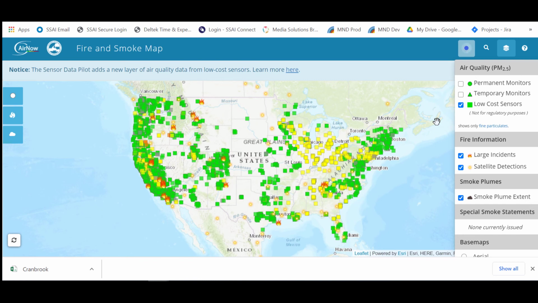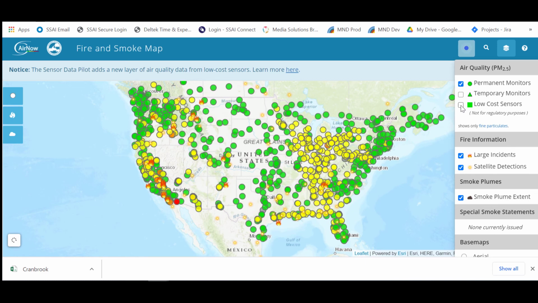Okay, these are not regulatory monitors. And you can see that the density is quite a lot with these. If I put on the permanent and the low-cost sensors, you can see where we have coverage. Notice in this area that there are a lot more low-cost sensors than there are permanent.